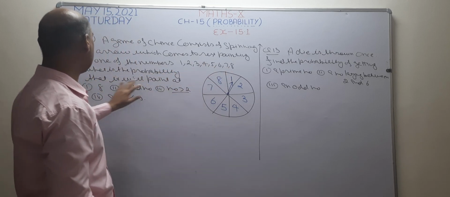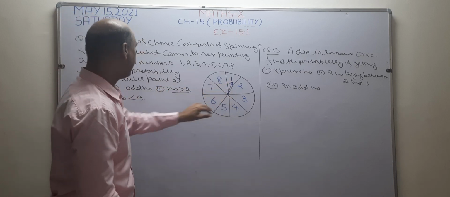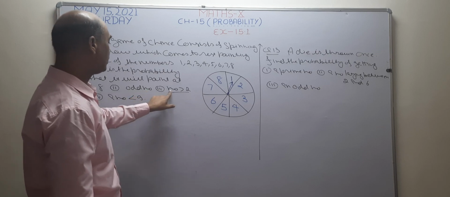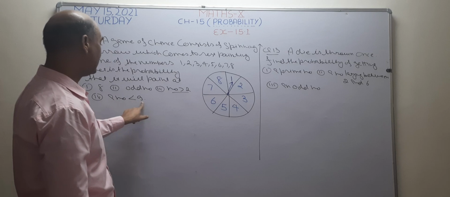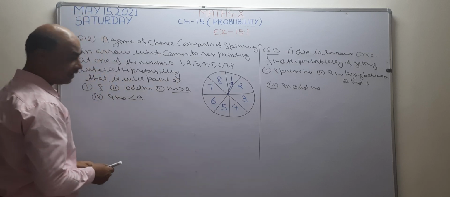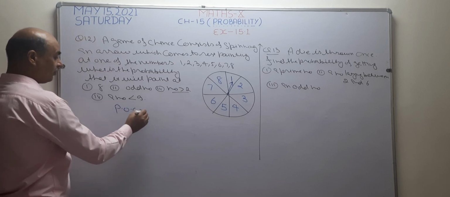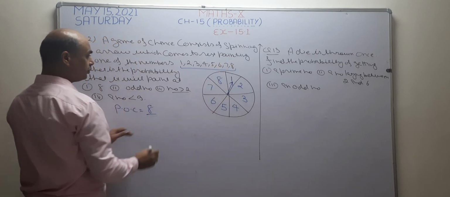What is the probability that it will point at: number 1, 8; number 2, an odd number; number 3, a number greater than 2; number 4, a number less than 9. I want to find 4 probabilities from this. So first of all I want to find out the possible outcomes. 8 possible outcomes are there. The possible outcomes become 8.